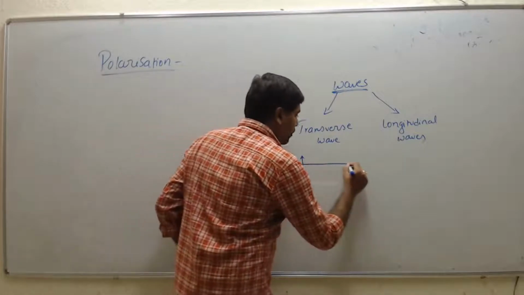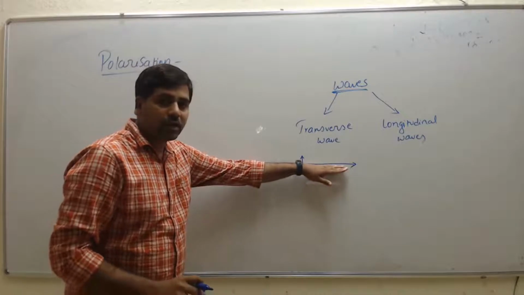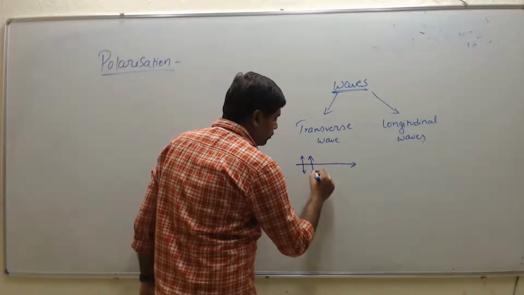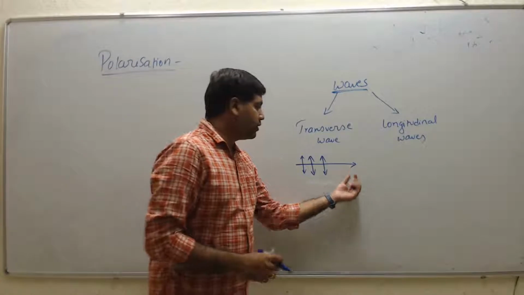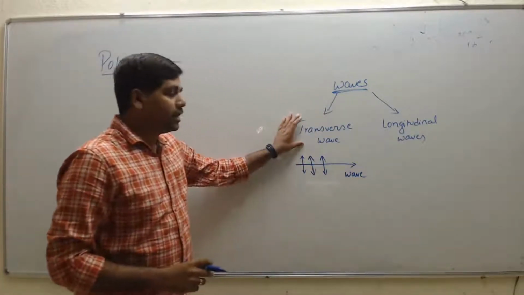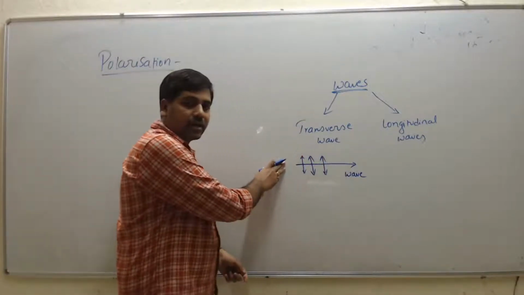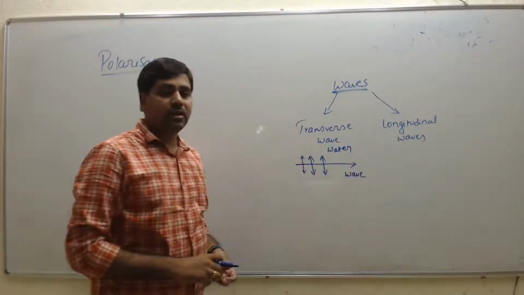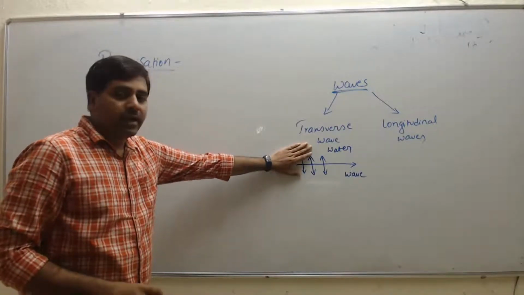For example, if the wave is propagating in this direction, the particles will vibrate perpendicular to the direction of propagation, right? Like this, the particles are vibrating, and this is the direction of the wave. That is the transverse wave. As we already studied in class 11, examples are water waves and light waves. These are all transverse waves.